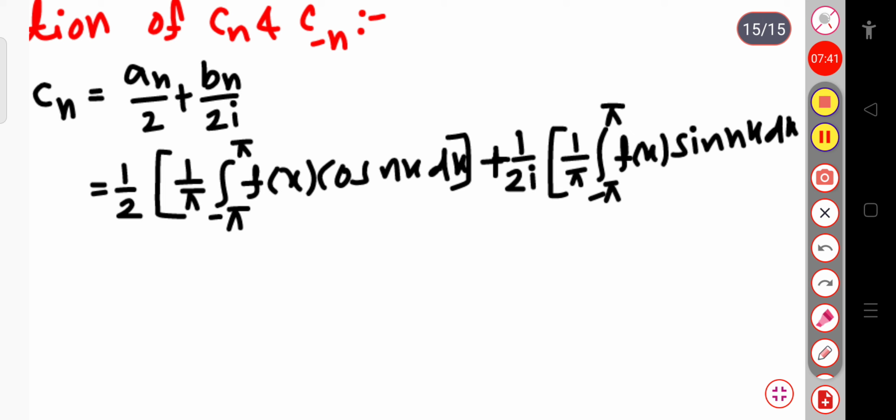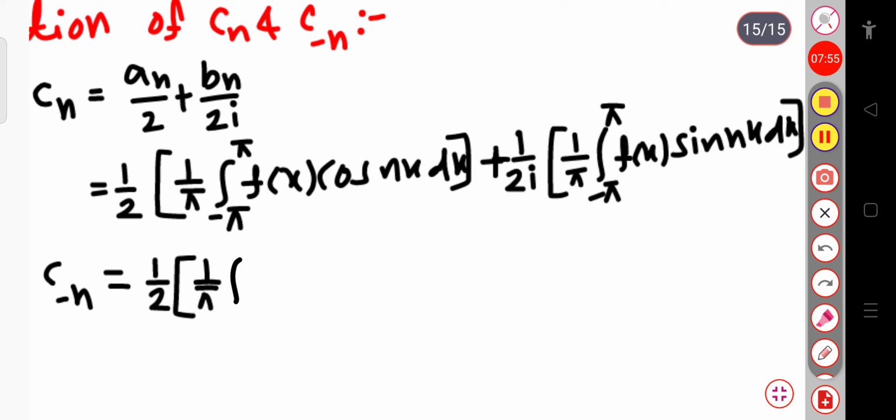Now for c minus n, if I change this n term to minus n, this will be equal to 1 by 2, 1 by pi integration over minus pi to plus pi, f of x cos of minus nx into dx.